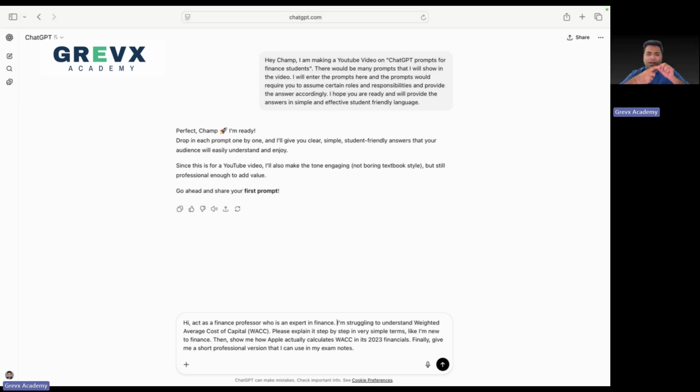Tell GPT to assume a role, give the context, and then ask for something. All right. So role, context, and task. So what we have done is act as a finance professor who is an expert in finance. I am struggling to understand weighted average cost of capital. Please explain it step by step in very simple terms, like I am new to finance.